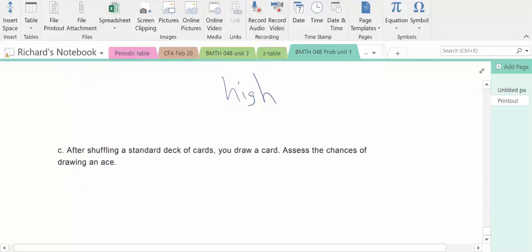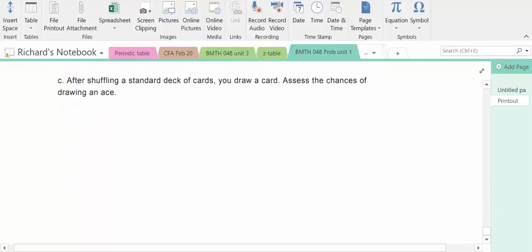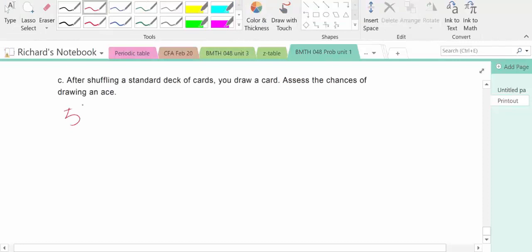Okay, next. After shuffling a standard deck of cards, you draw a card. Assess the chances of drawing an ace. Now, I understand that some of you are not familiar with cards, depending on your background. So a little bit of information. A card deck has a total of 52 cards. There are 4 suits in a card deck.